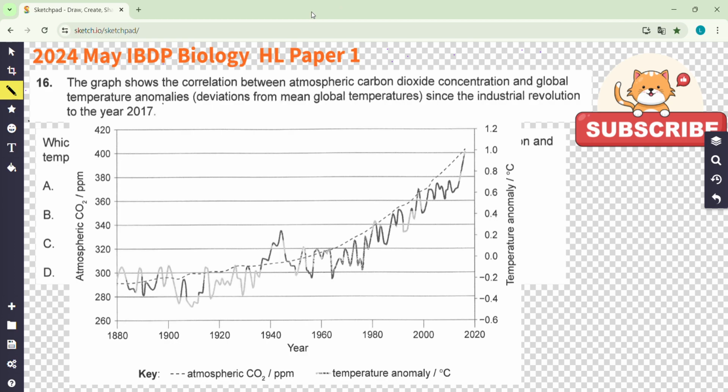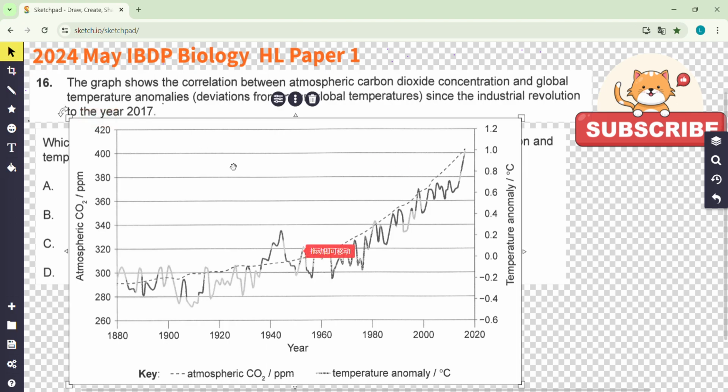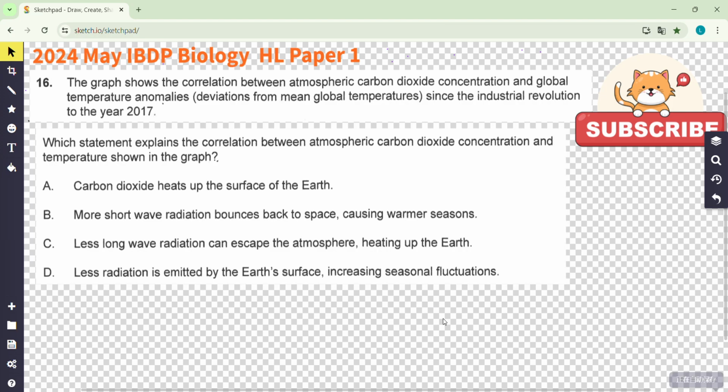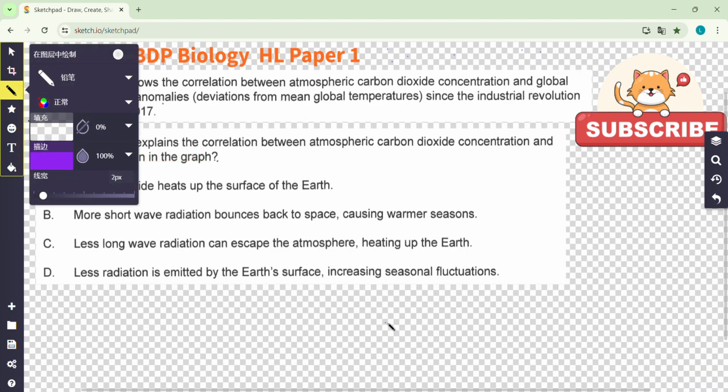Question 16 is about greenhouse effects. Okay, they just show you the diagram. It is a well-proven fact here. When the carbon dioxide percentage increases, the temperature increases. This is the correlation. This is a positive correlation. It's clear, and the diagram tells you nothing, just these facts. Okay, this is scientific proof. So you can just delete it. Forget about these things. Just think about what the greenhouse effect is.